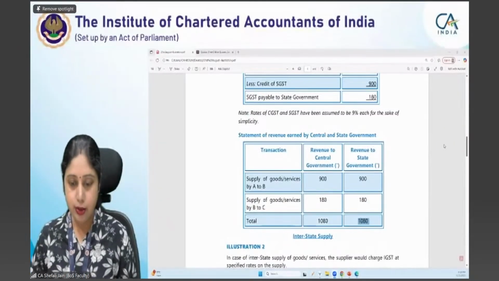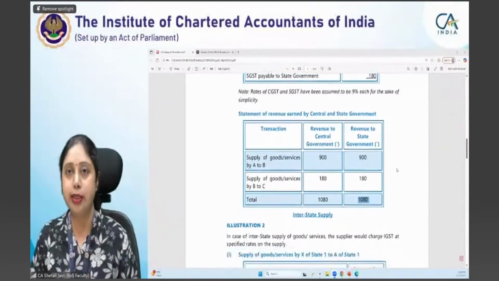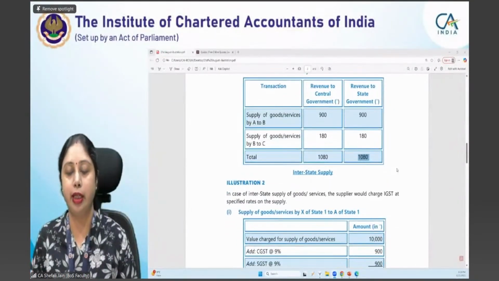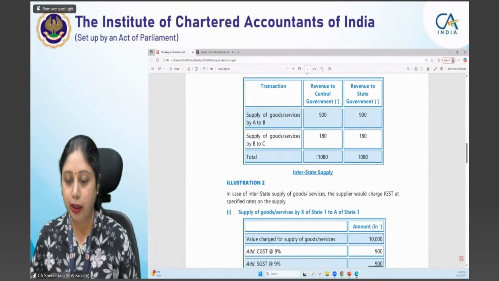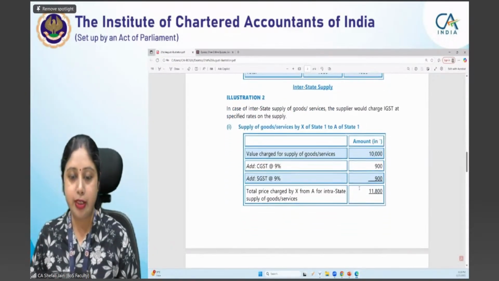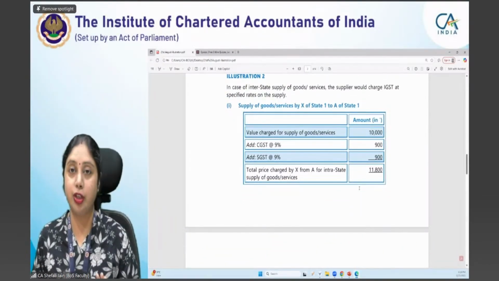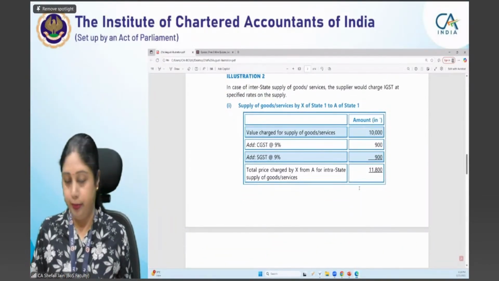Okay, let us go. Anybody has any doubt in this illustration? In an intrastate transaction, simple use of credit is there. Government is finally getting the total amount of GST which it should have got, 1080 rupees, 1080 rupees. If it is clear to everyone, please let me know in the chat box, because we are moving to illustration 2, which requires more concentration.